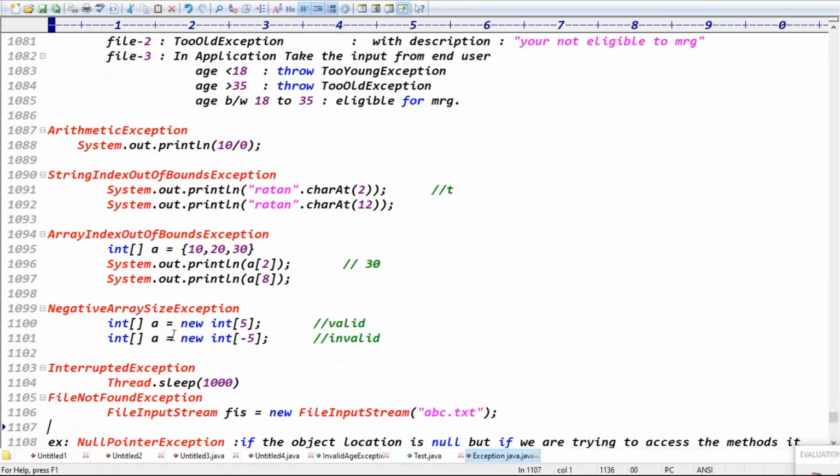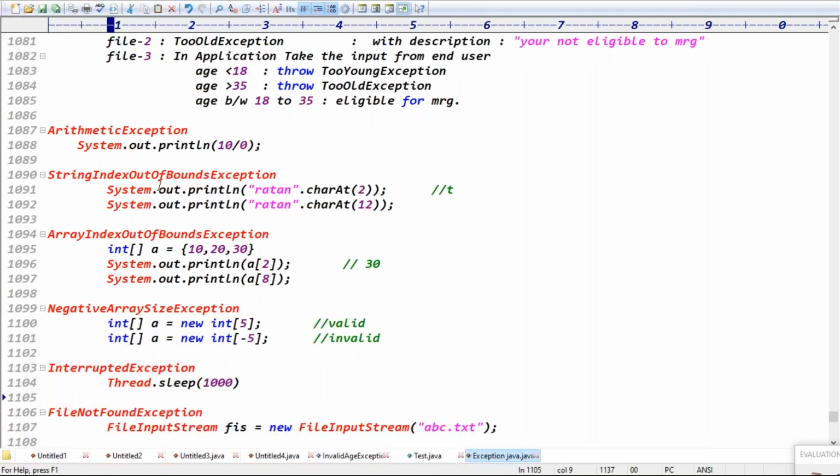Guys, there are different types of exceptions, with many possibilities. ArithmeticException means 10 by 0. StringIndexOutOfBoundsException: charAt at second position, the character is T; charAt at 12th position, there is no such character. That is StringIndexOutOfBoundsException, right? Then ArrayIndexOutOfBoundsException, guys.